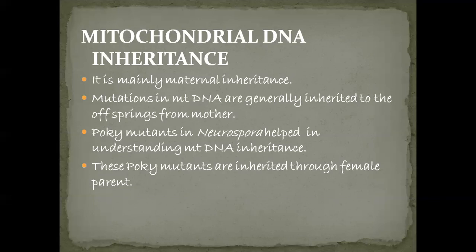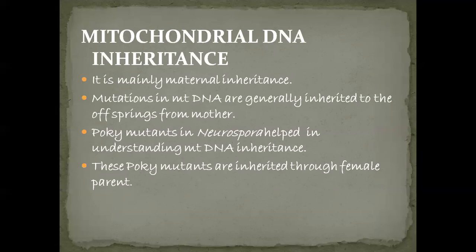So by this they concluded that mitochondrial inheritance is maternal, not paternal. Some scientists observed the pokey mutants in Neurospora. These pokey mutants in Neurospora helped in understanding mitochondrial DNA inheritance.